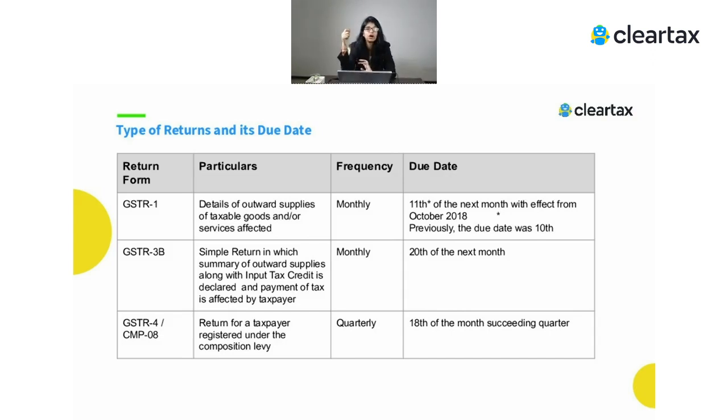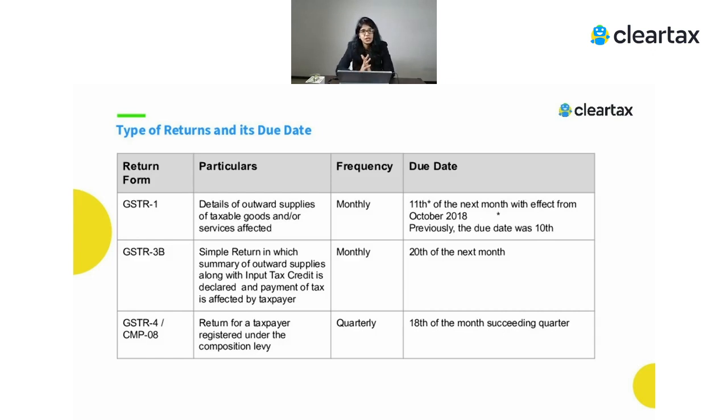And if I don't file on that particular due date, then there is a levy of late fees. Then I have to pay the late fees to the government. Earlier it used to be the 10th of the next month, but now it has been changed to the 11th of the next month. So this is about GSTR 1, but now we should also understand what exactly GSTR 1 is and what all information needs to be furnished in GSTR 1.